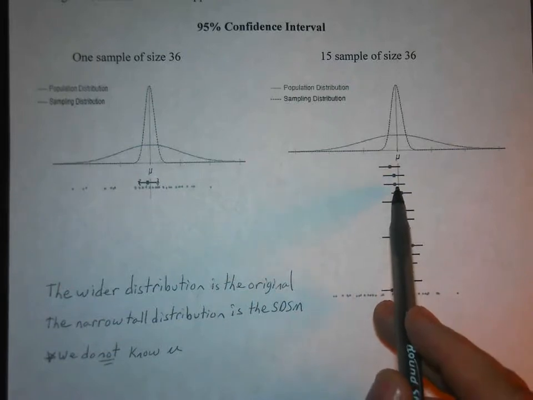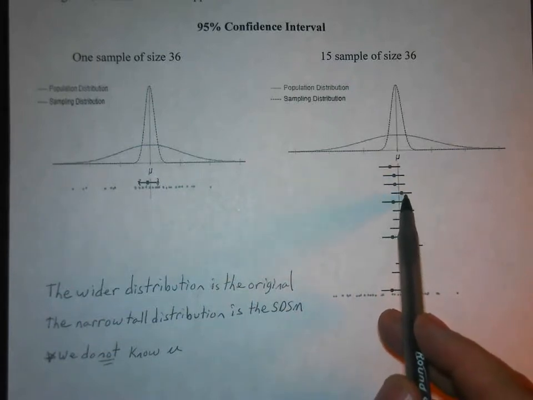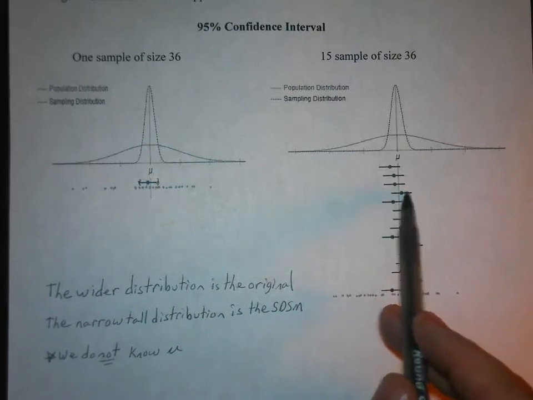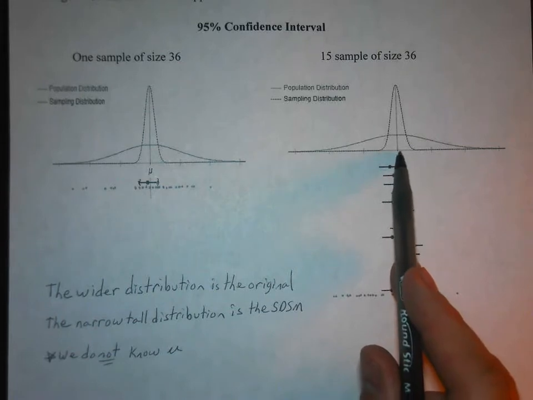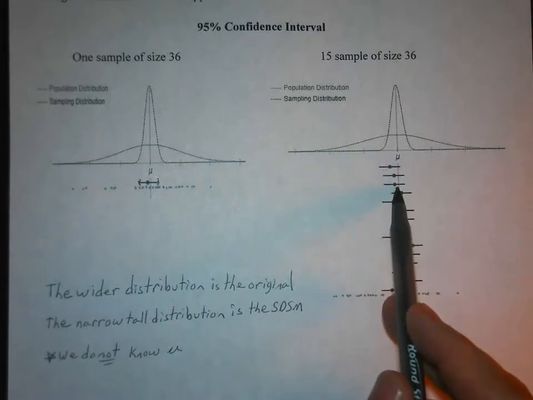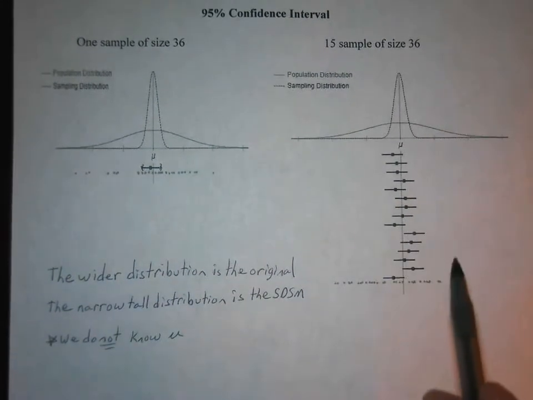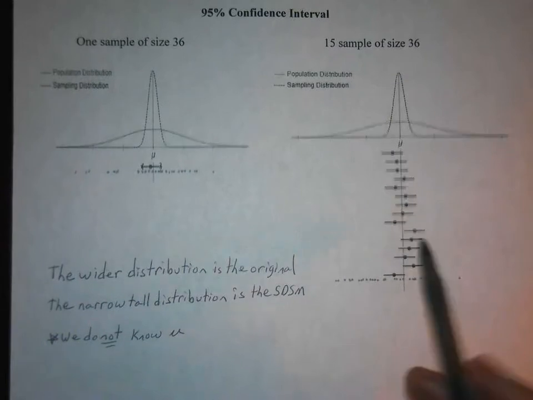The next one, same thing. The next one, the sample mean was a little above mu, but the interval from the left endpoint to the right endpoint, notice that where mu is, right down the middle here, is still within that interval. And you might notice it's all the way until you get to this one.